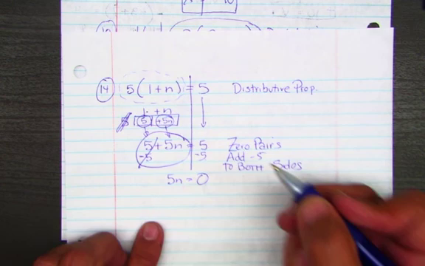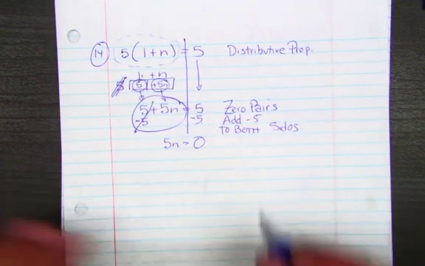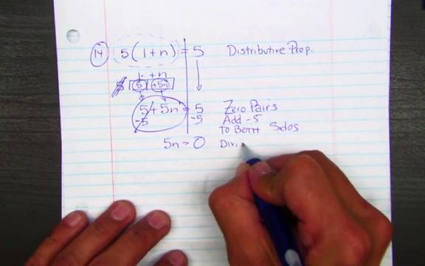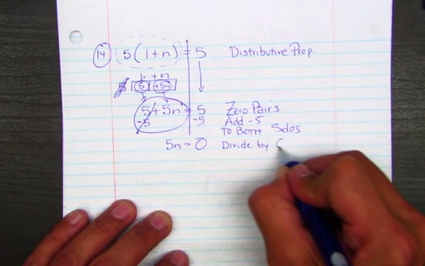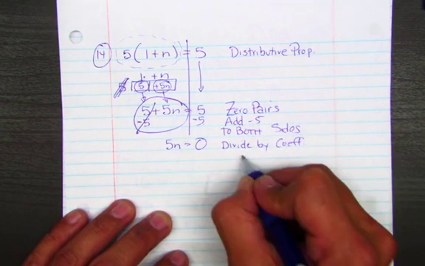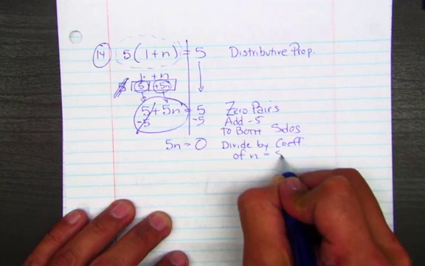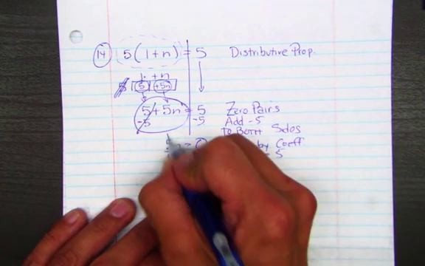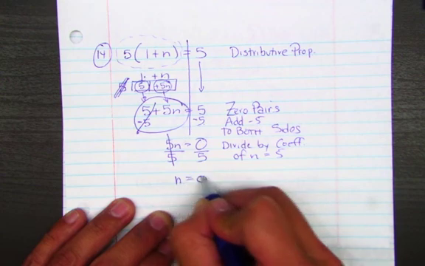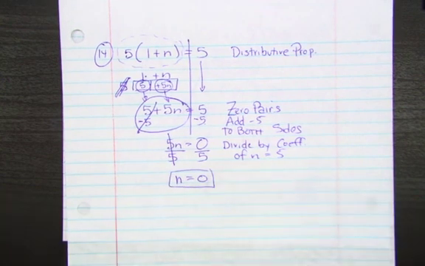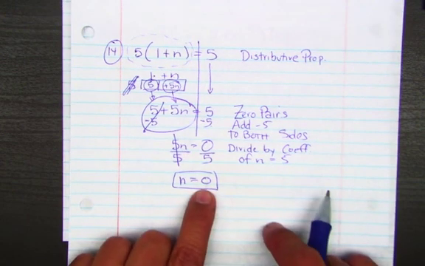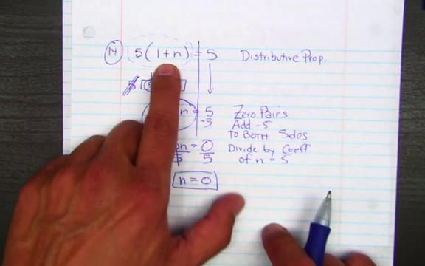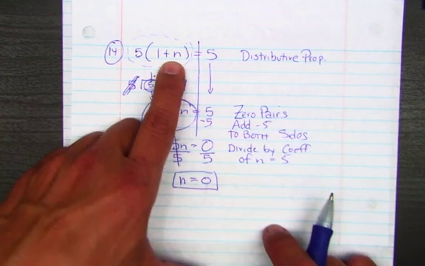Are we done? No, because we still got to divide by the coefficient of n, which equals 5. Do it. So my n is 0. My answer is 0. It's not no answer. It's actually 0. There's a value for n, and that's 0. So if we plug in 0, it will balance. Let's check it out.